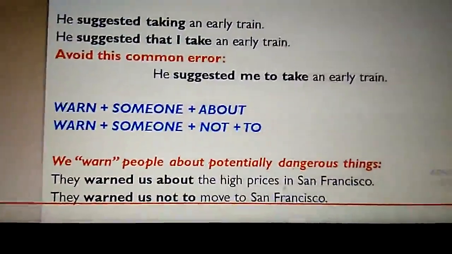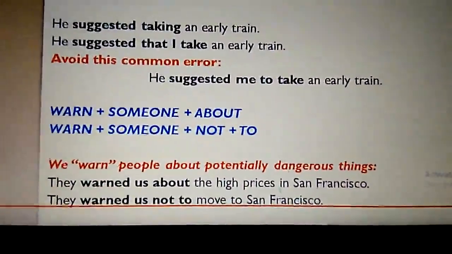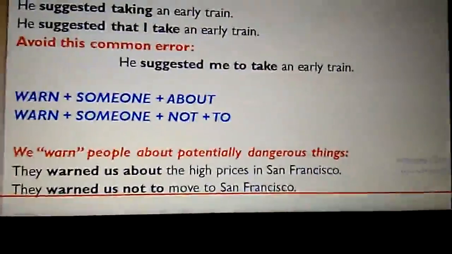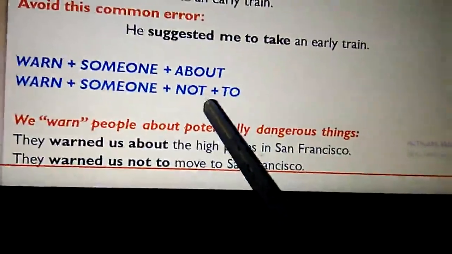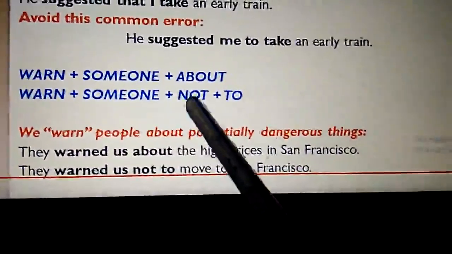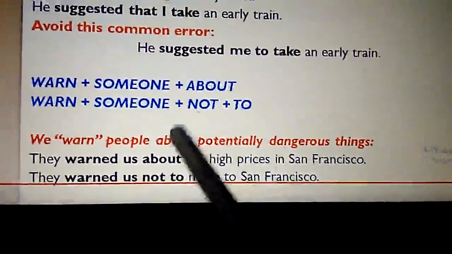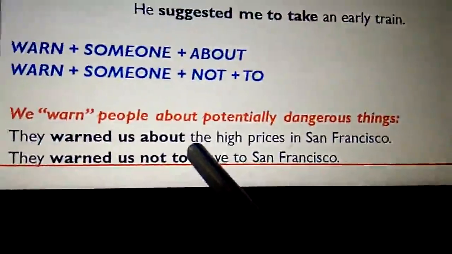So when we use warn as the reporting verb, then the pattern should be like this. That means warn plus someone plus about. This is one pattern. And in negative sentences, we use this pattern: warn plus someone plus not plus to. If we just put this in an example, we get a sentence like this.